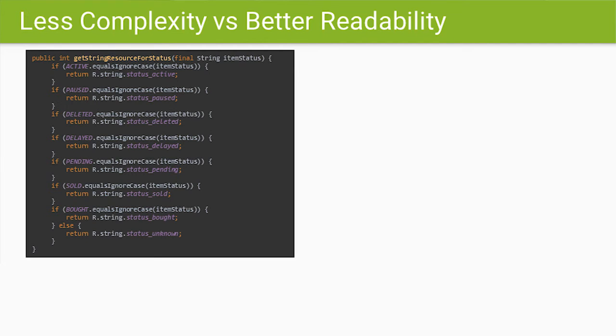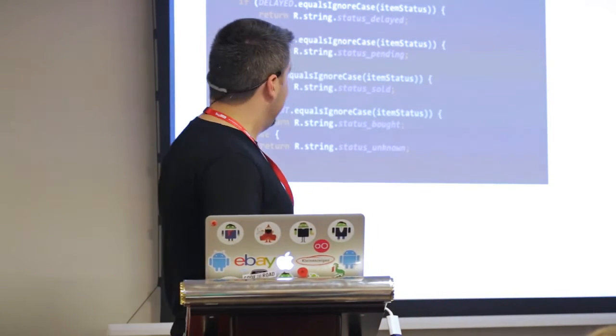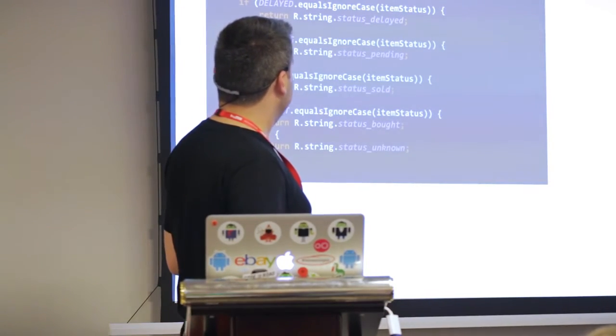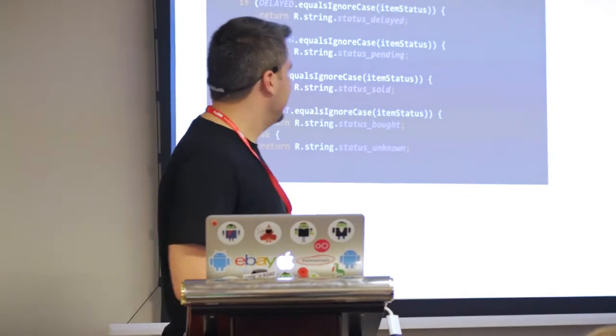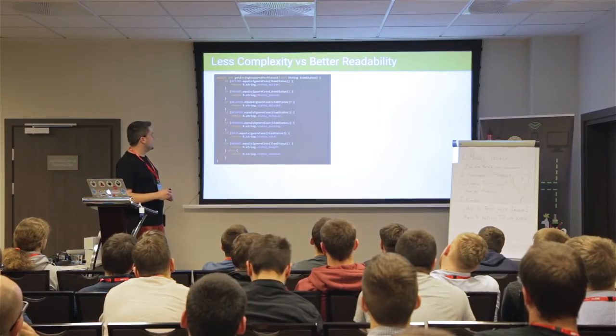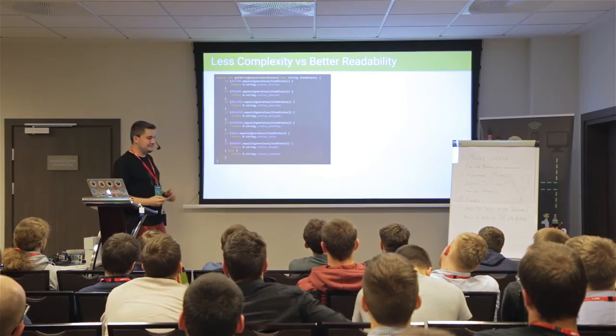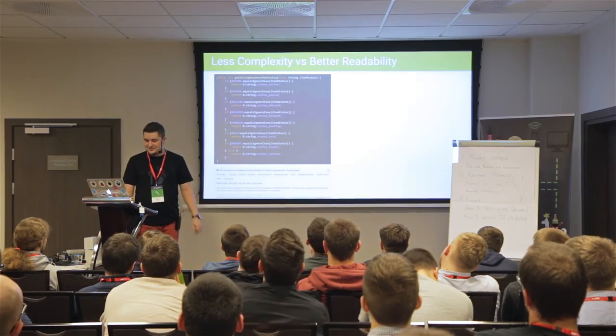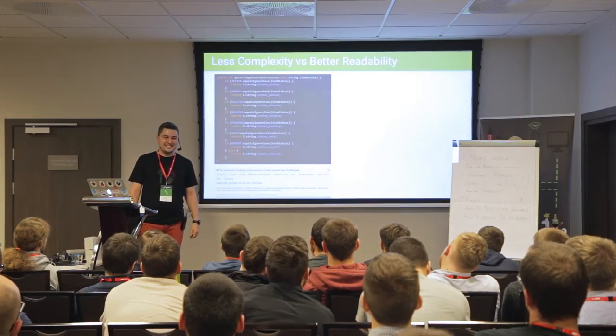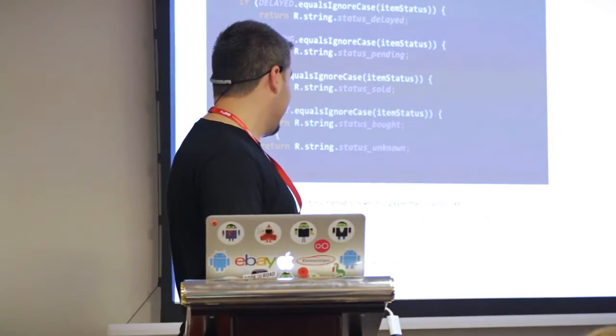But sometimes readability is more important, right? So you have this kind of stuff, maybe, at some point in your code. So if this, do this. If else, return this. But the complexity of this method is 16. This is what Sonar tells me.